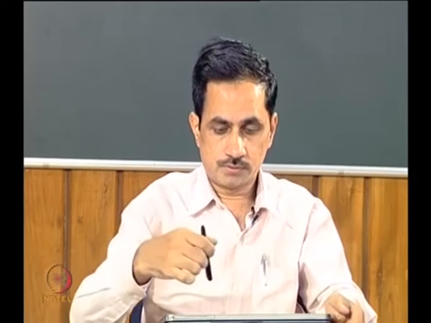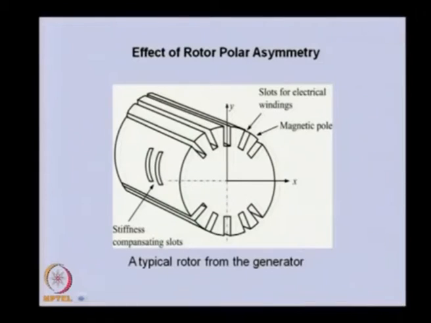So, this is one typical rotor of a generator, in which you can see there are slots running axially, and these are generally provided for the windings in the generator. Here also they are there, but some part of the rotor is solid.